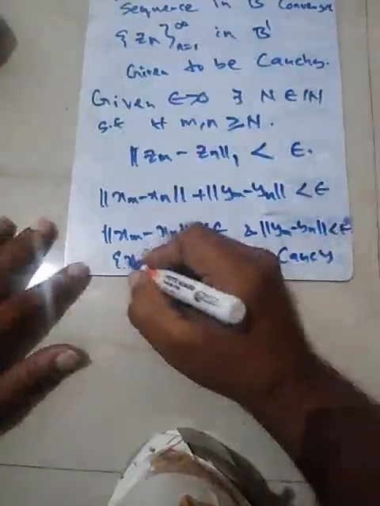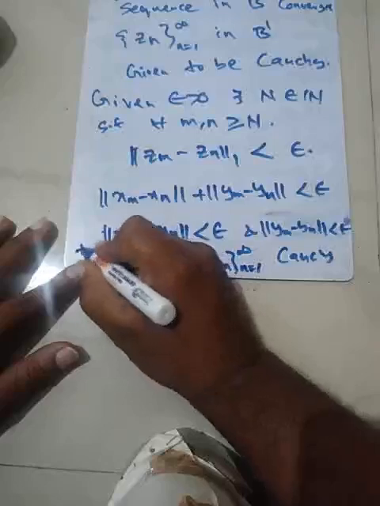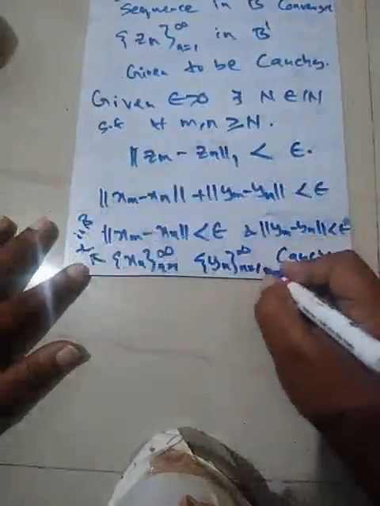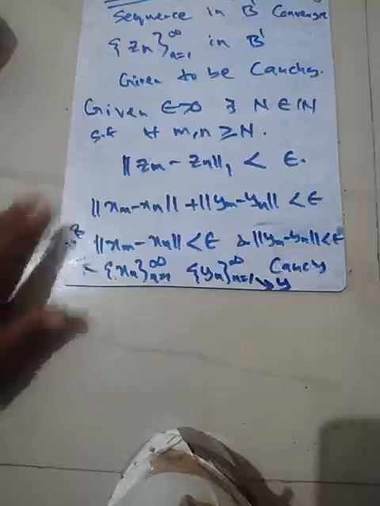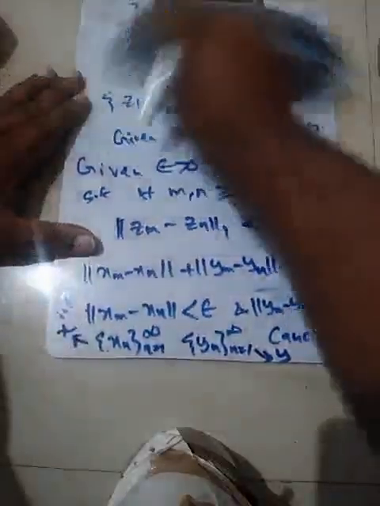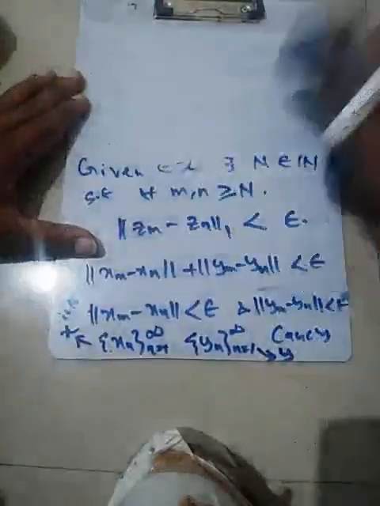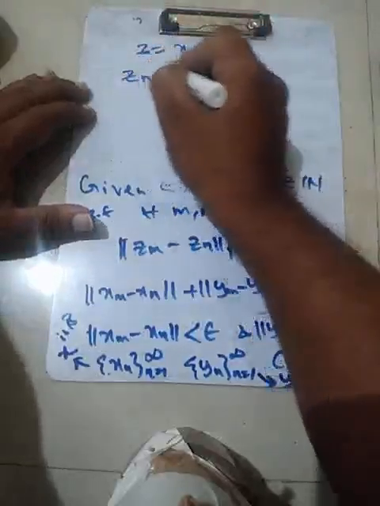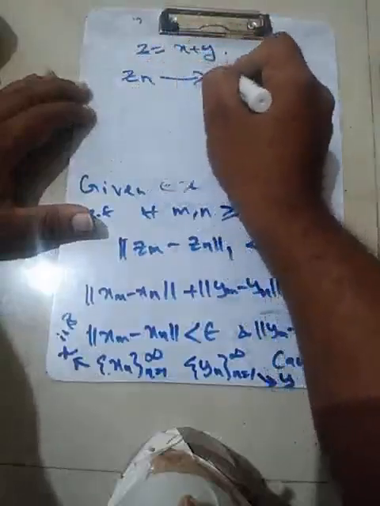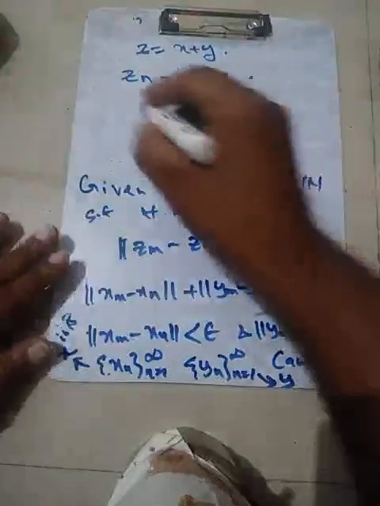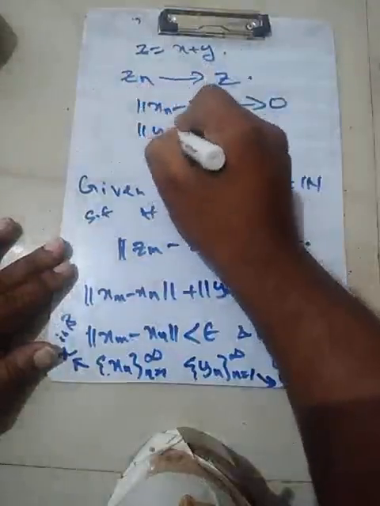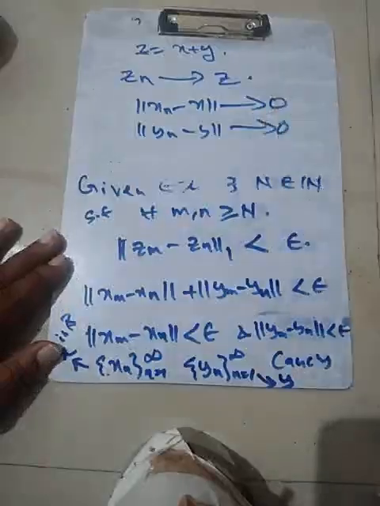If this is a Cauchy sequence, we have a limit, and this converges to x in B, which is B dash, but the norm is different. Similarly, this converges to y. So if you consider z as x plus y, it's easy to see that the sequence Zn converges to z, because the norm of xn minus x tends to 0 as n tends to infinity, and yn minus y tends to 0, and so we have this.